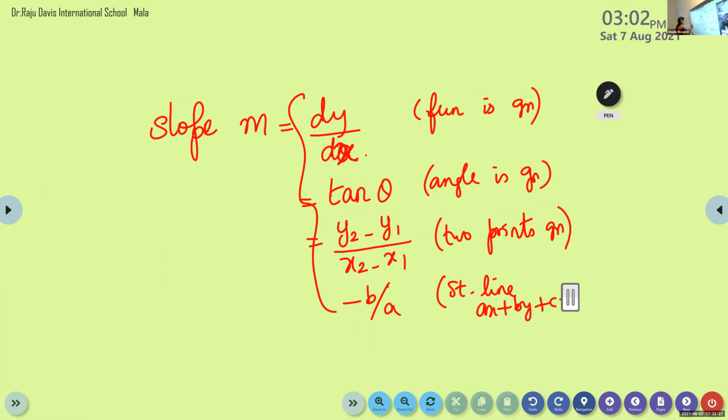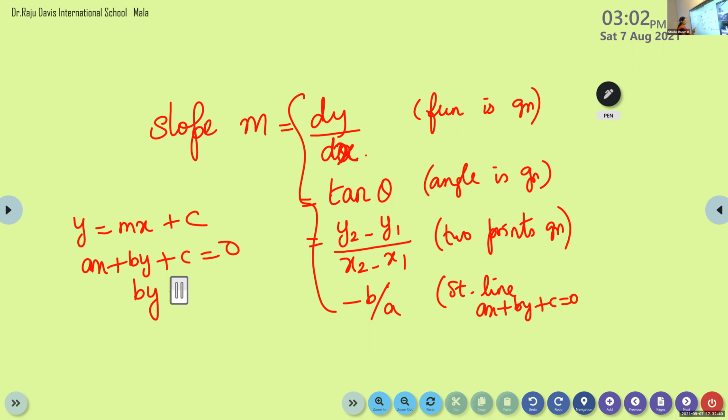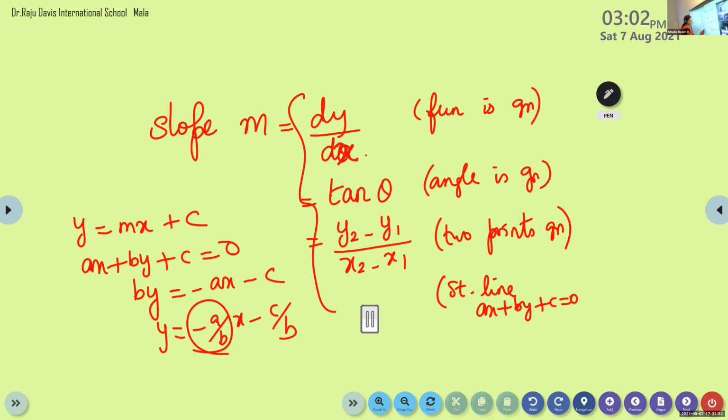What is the slope intercept form? Last year we have learnt y is equal to mx plus c is the slope intercept form. Suppose we are given in general form, ax plus by plus c is 0. So first try to write in slope intercept form. We can write by is equal to minus ax minus c, so y is minus a by b x minus c by b. So what is the slope, Achyut? Minus a by b, minus coefficient of x by coefficient of y.